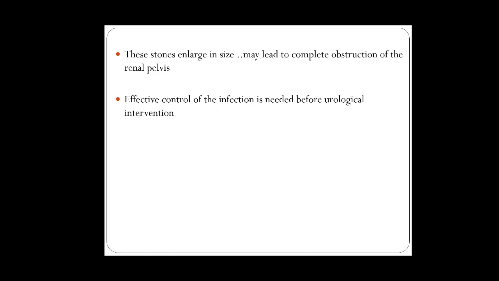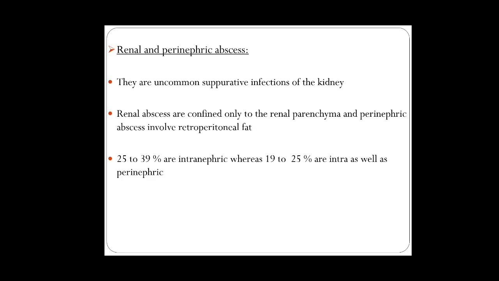Effective control of infection is needed before urological intervention. Okay. So, renal and perinephric abscesses are uncommon suppurative infections of the kidney. Renal abscesses are confined to the renal parenchyma, and perinephric abscesses involve retroperitoneal fat. So 25 to 39% are intranephric, whereas 19 to 25% are intra- as well as perinephric.